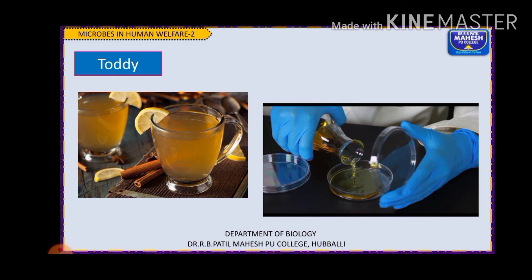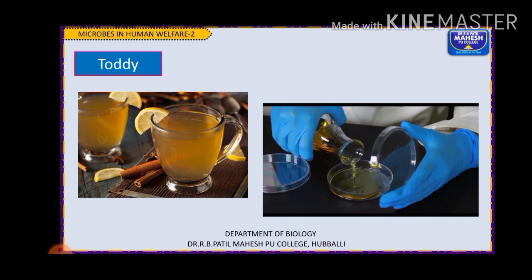Fine. So these are the uses of microorganisms in different household products. Remember children, they have given in your NCERT textbook the preparation of curd. It's important. Then preparation of dosa and idli batter, then toddy, and the use of microbes in the preparation of bread and cheese.